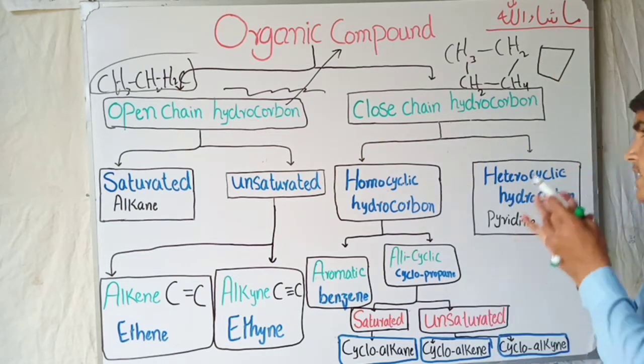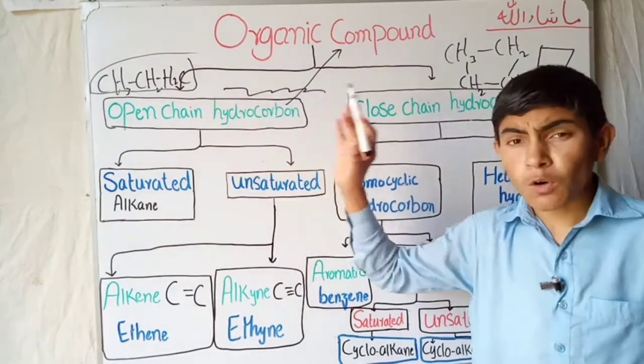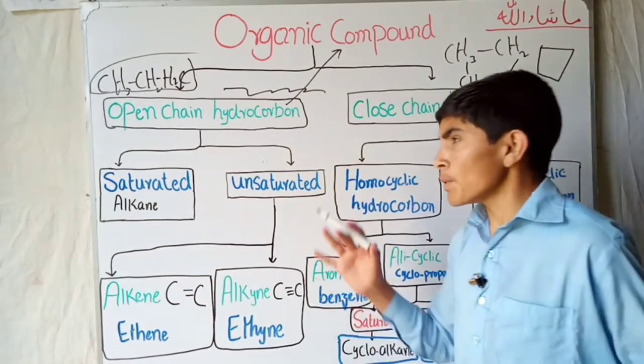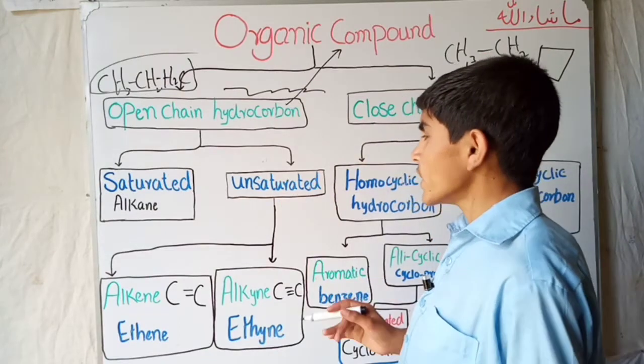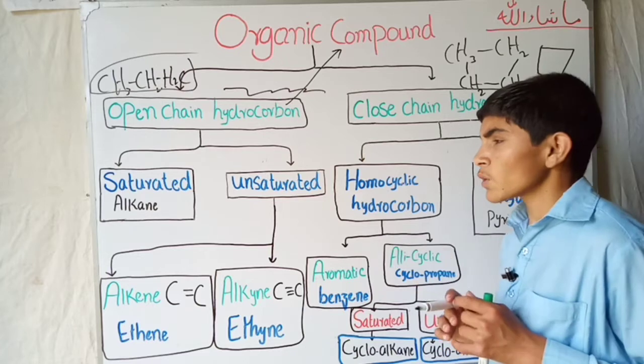Therefore it is called a closed chain hydrocarbon. The open chain hydrocarbon is then divided into two: saturated hydrocarbon and unsaturated hydrocarbon.